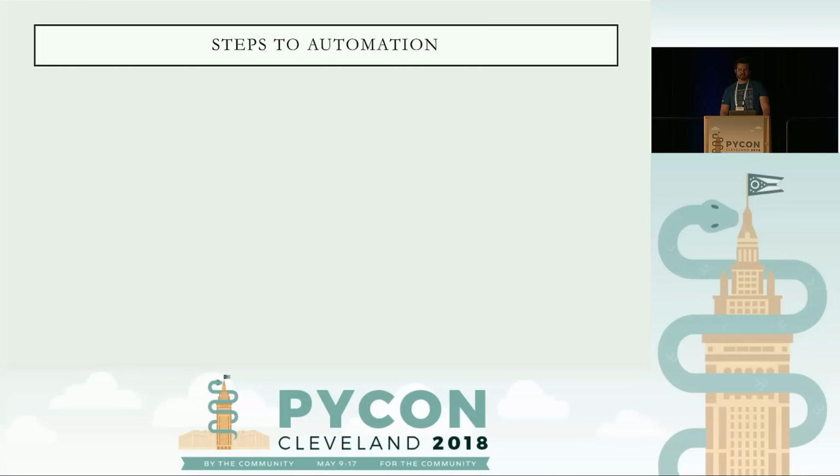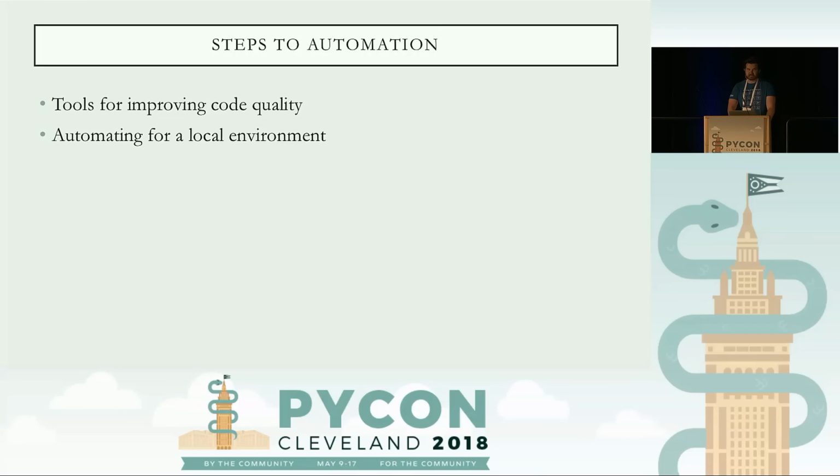So now we know where we want to be, let's talk about how we're going to get there by looking over the steps it takes to automate all of this. First, we're going to have to identify the tools that we need for improving the code quality, then how we can make it easy to run in a local environment, and then how we enforce this across a team or a project.